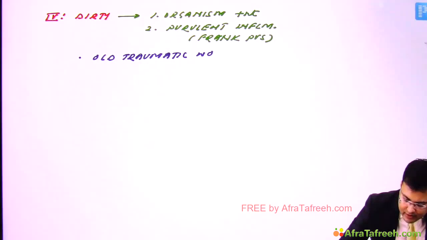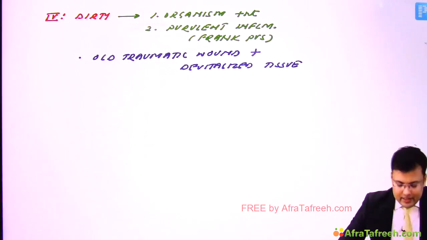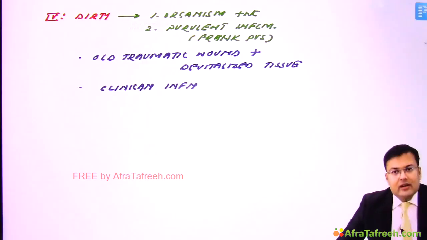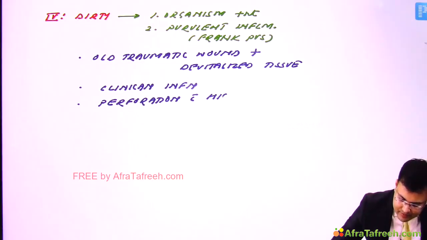So in dirty wound, if a patient is having an old traumatic wound, be careful, with devitalized tissue, okay, and you can see since organism is present, there is evidence of clinical infection, or there is perforation peritonitis with high degree of contamination.